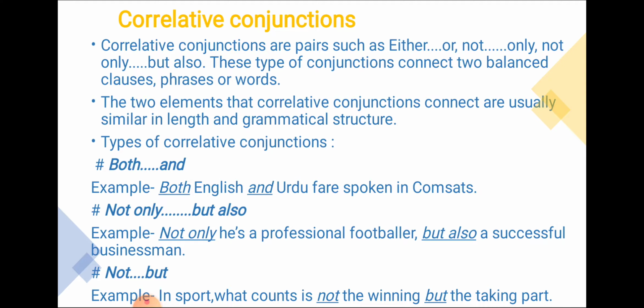Types of correlative conjunctions: both and. For example, both English and Urdu are spoken in countries. Means English and Urdu are two different nouns. Both English and Urdu means both English and Urdu. Here both and are making the balance between the two words like English and Urdu. Not only he is a professional footballer but also a successful businessman. Thus there is one person who is a footballer and a successful businessman.